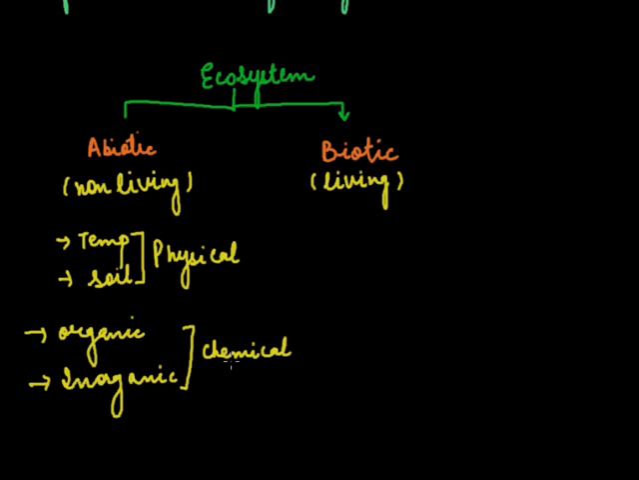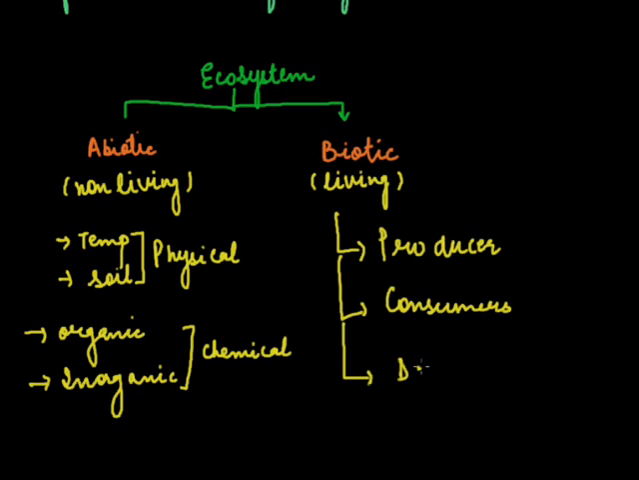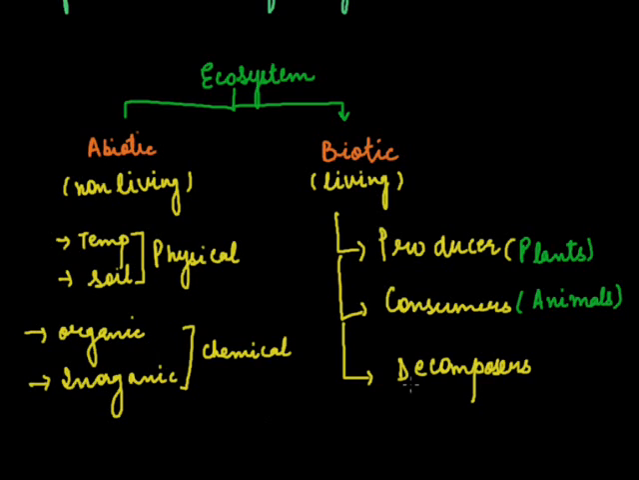Now coming on to the biotic factors. The biotic factors can be the producers, the consumers and the decomposers. The producers are, as we all know, plants, which produce their own food. The consumers are animals. They can be herbivorous or carnivorous, which feed on the producers, and the decomposers are those who feed on dead and decaying matter.